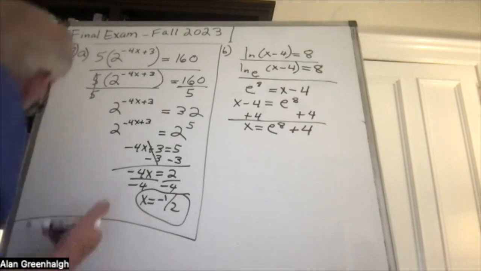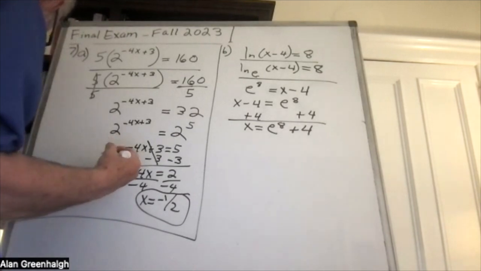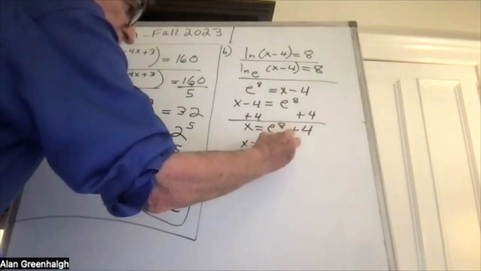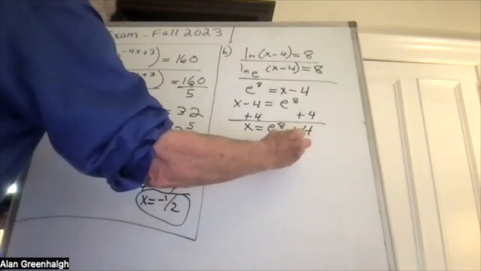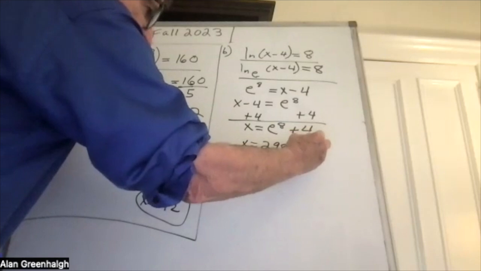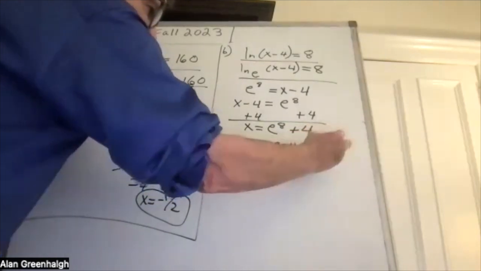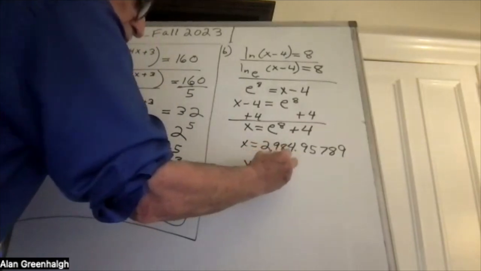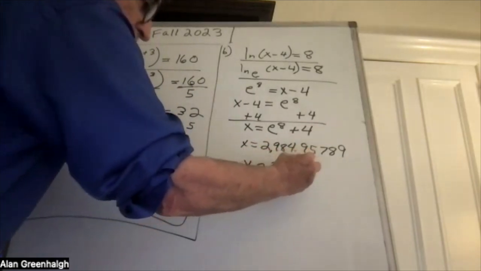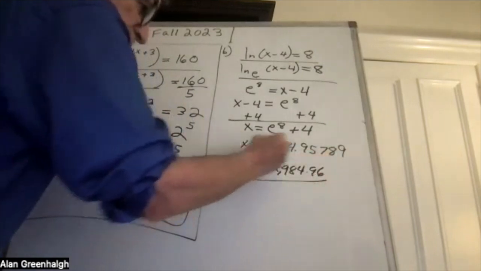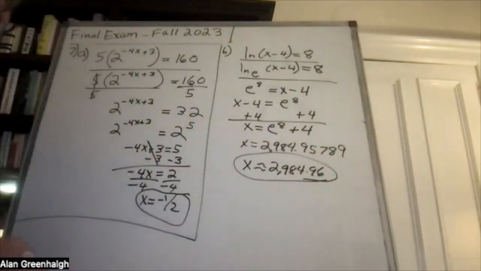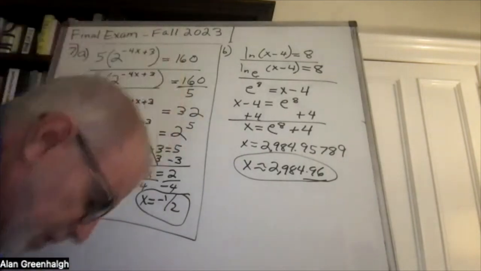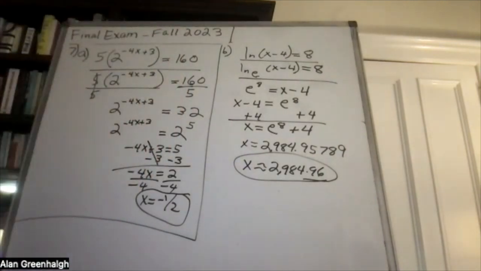So the answer comes out to 2,984.95789 on the calculator, which you can round off to 2,984.96. That's an acceptable answer to that question. And even that's not an accurate answer, but we can't go on forever with this, so you round it to that.